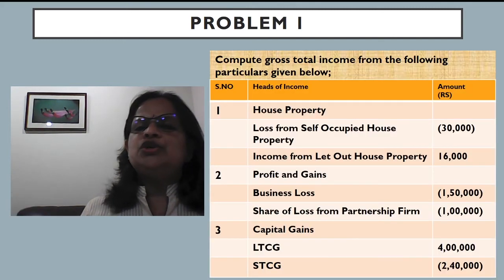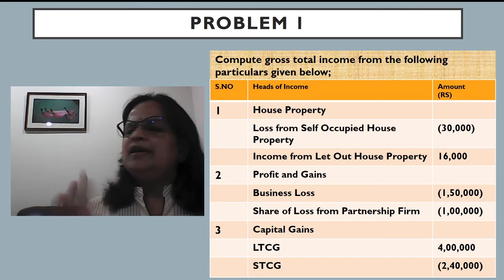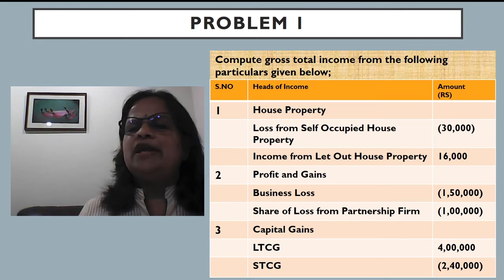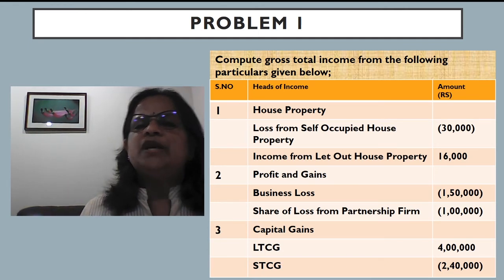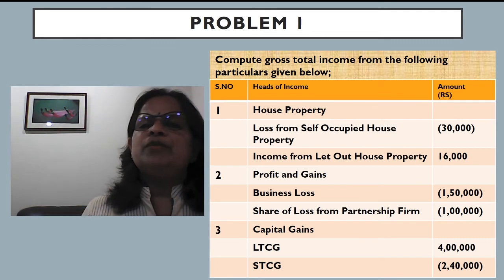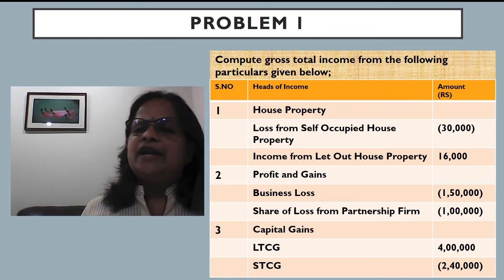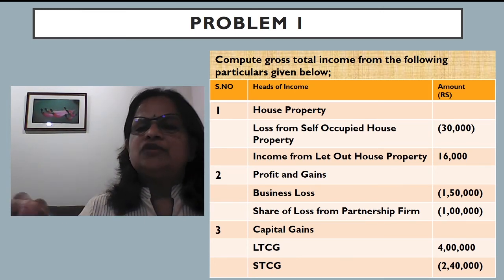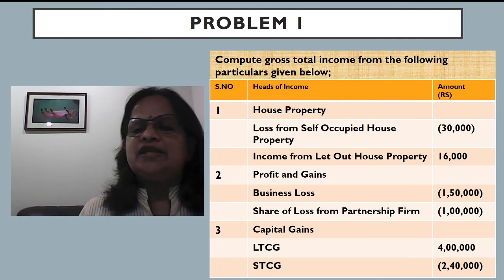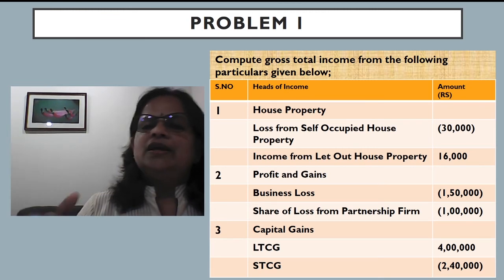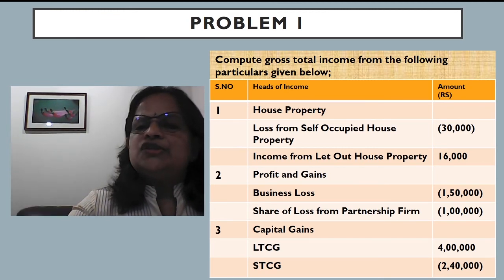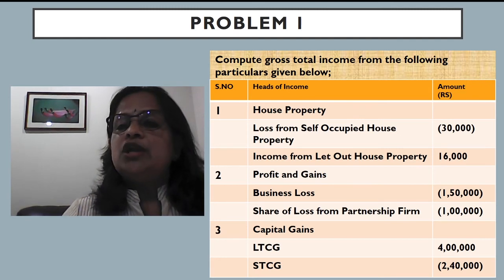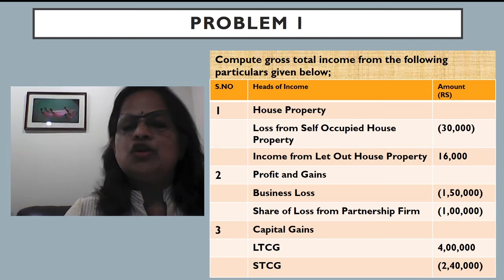Now one problem. I told you in the syllabus it's clearly mentioned that problems are not there, but still for the explanation, to make it more clear, I am explaining how this adjustment is possible. Compute gross total income from the following particulars given below. There is the head of income and amount. House property: loss from self-occupied house property is 30,000. Income from let out house property is 16,000. Within the same head it is possible to adjust. Now one is profit, one is loss. So the total loss will be 14,000 from the house property.